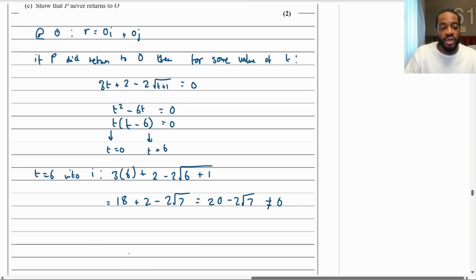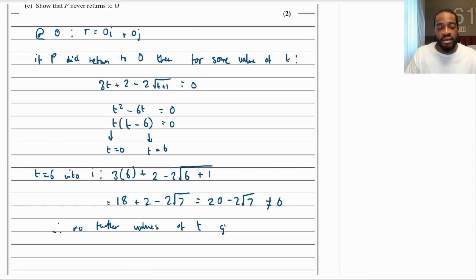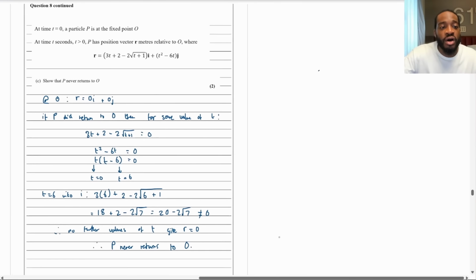So therefore, what we can say is that no further values of t give r equals 0. So P never returns to O. And that is it. That will give you the 2 marks.